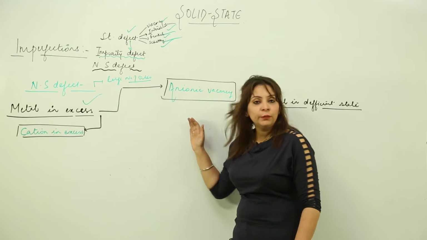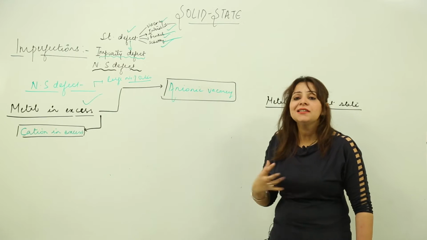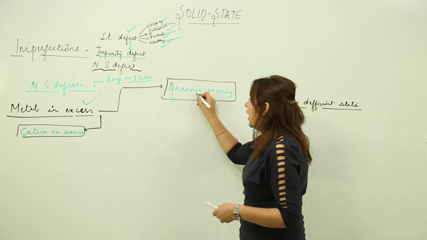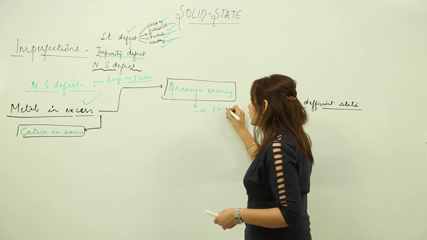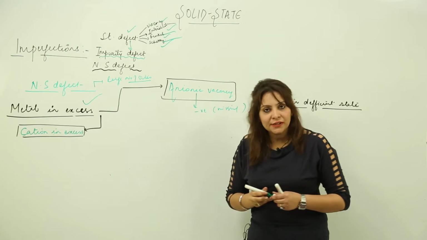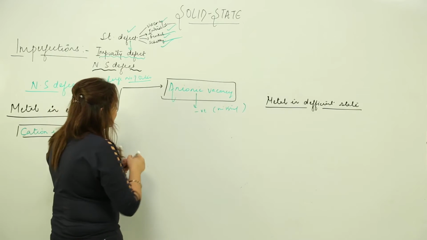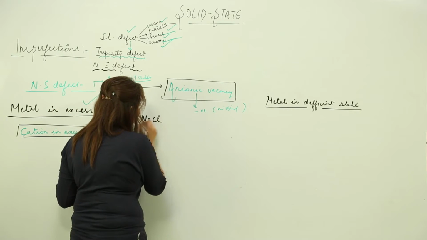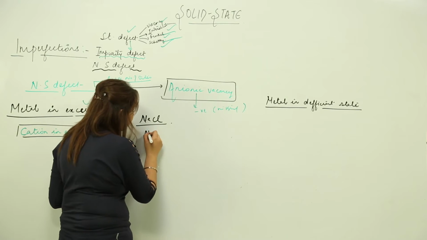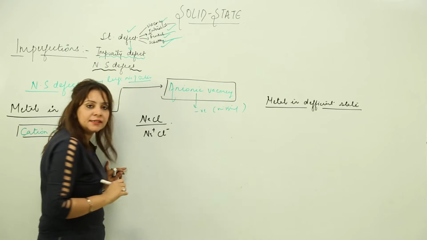So first we are starting with the anionic vacancy. As the name suggests, negative ions are missing. See, how does it happen? Again it is observed in ionic solids. Suppose I take an example of NaCl. It is formed of Na positive and Cl negative.